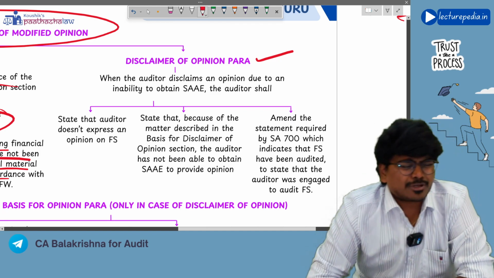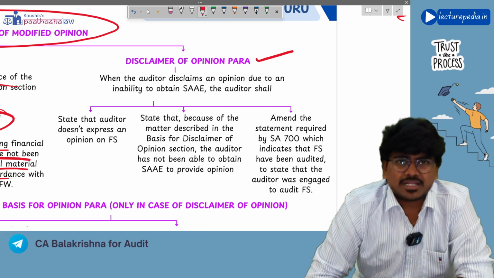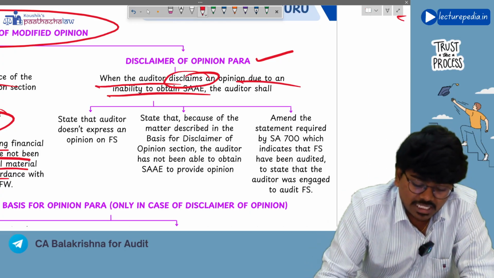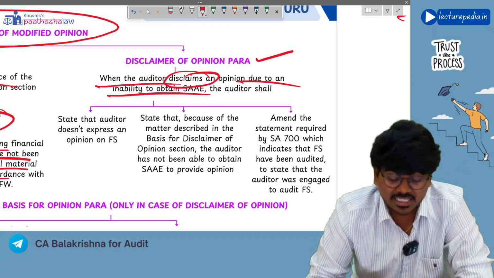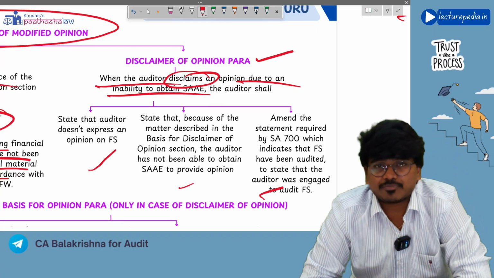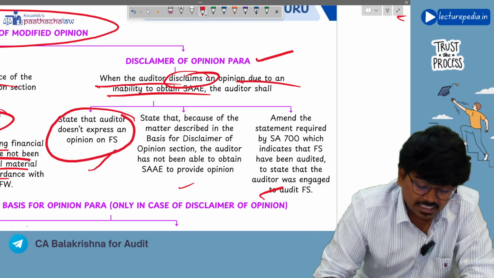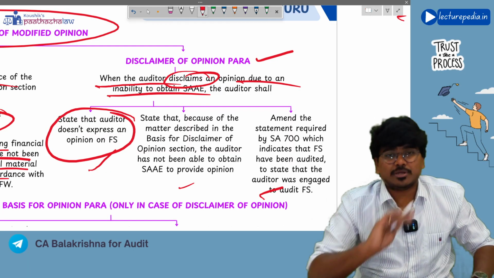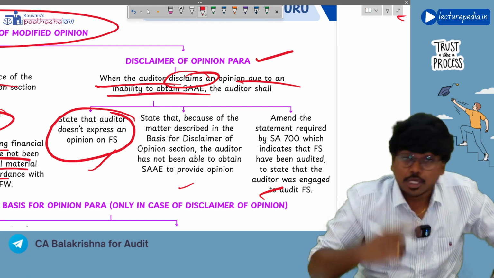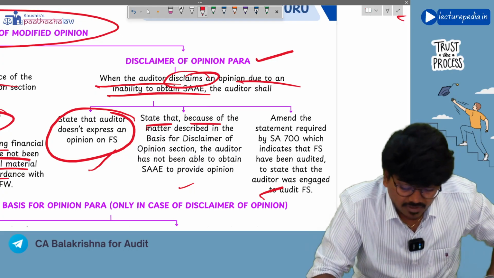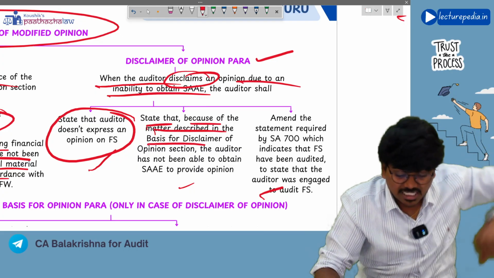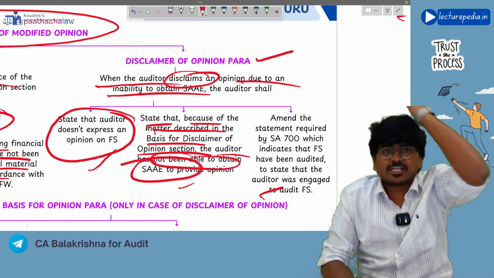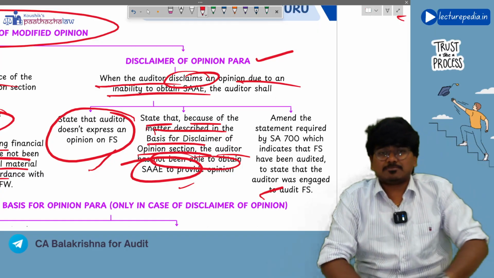Next, disclaimer of opinion paragraph. In case of disclaimer of opinion, you are not at all giving an opinion. So your wordings will be like this. When auditor disclaims an opinion due to inability to obtain sufficient appropriate audit evidence, then he will say the following three statements in his opinion. First of all, state that auditor doesn't express any opinion. I am not expressing any opinion. This you will mention in case of disclaimer of opinion. Next, you will state that because of the matter described in the basis for disclaimer of opinion paragraph, auditor has not been able to obtain sufficient appropriate audit evidence. This also you will say.